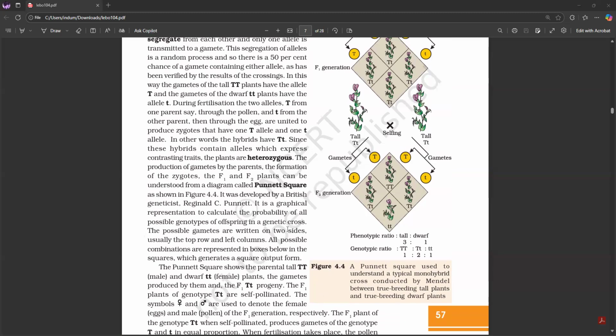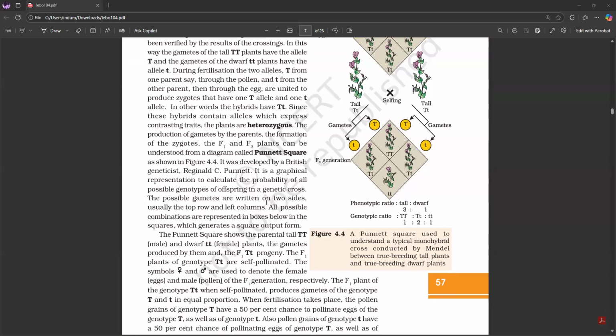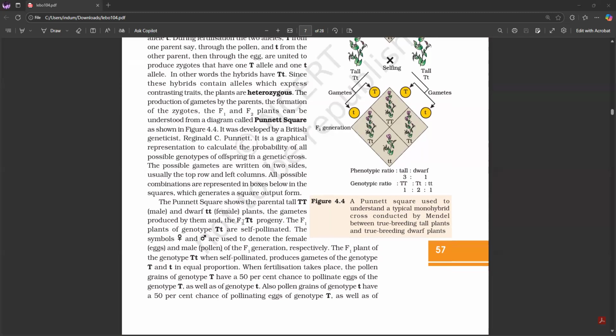The production of gametes by the plants, the formation of zygotes, the F1 and F2 plants can be understood from a diagram called a Punnett square, as shown in figure 4.4. It was developed by a British geneticist, Reginald C. Punnett. It is a graphical representation to calculate the probability of all possible genotypes of offspring in a genetic cross. The possible gametes are written on two sides, usually the top row and the left column. All possible combinations are represented in boxes below in the squares, which generates a square output form.